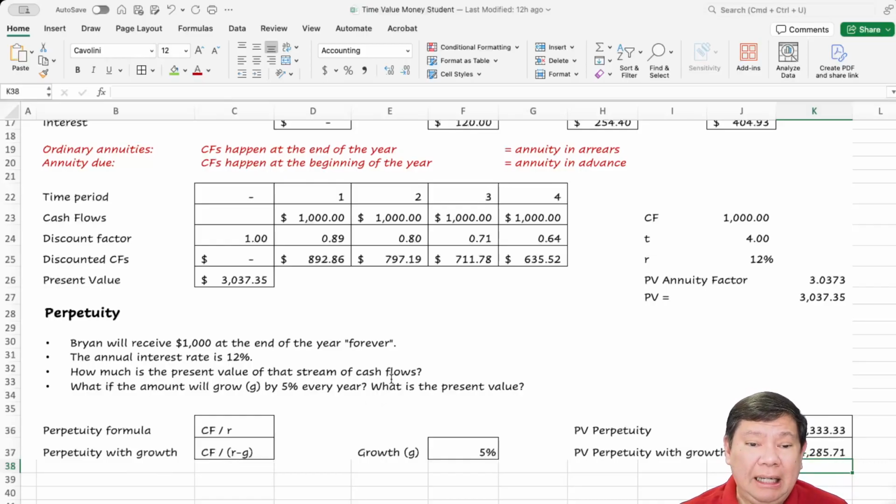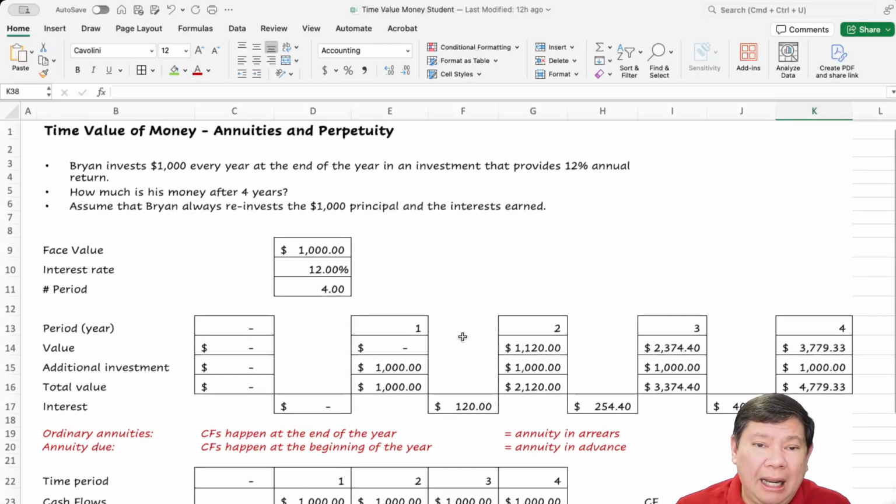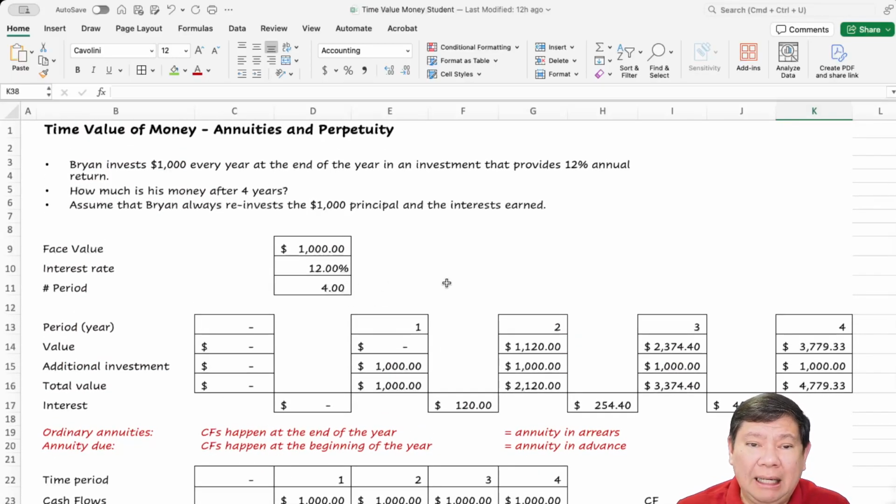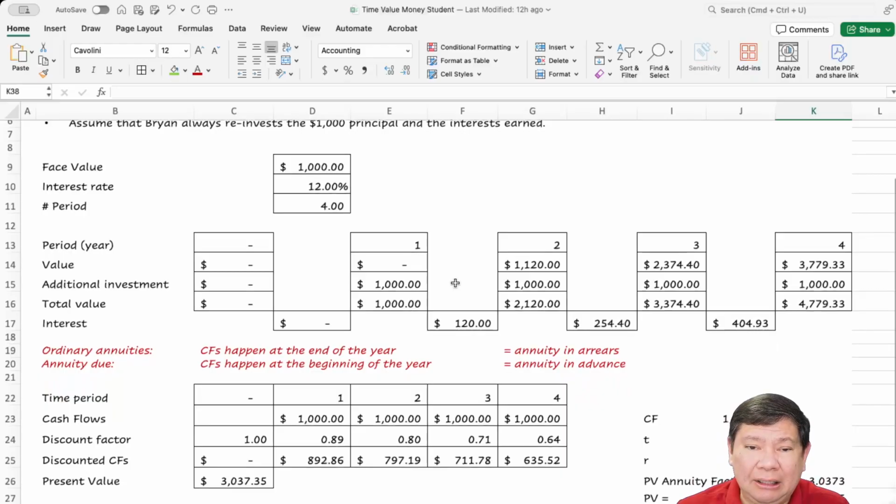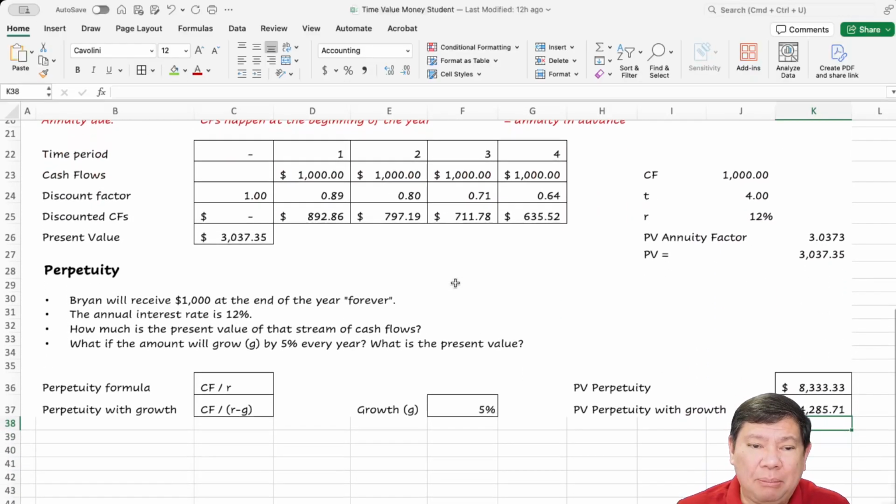That's how we calculate time value of money for annuity, a series of equal payments, and perpetuity.